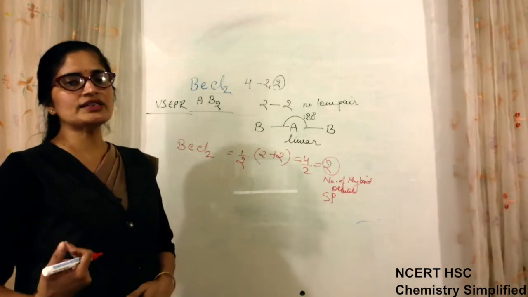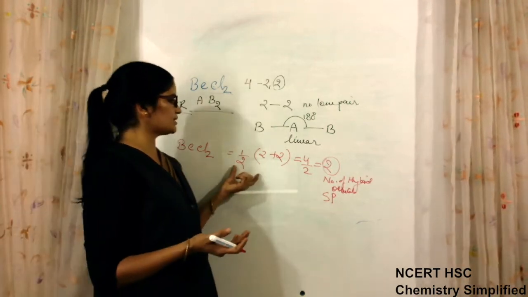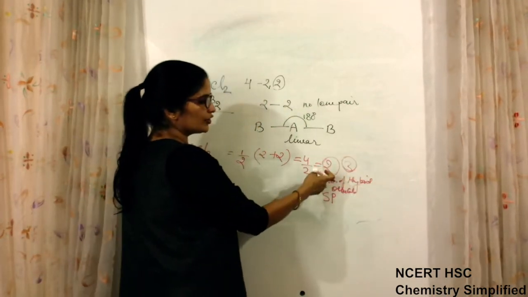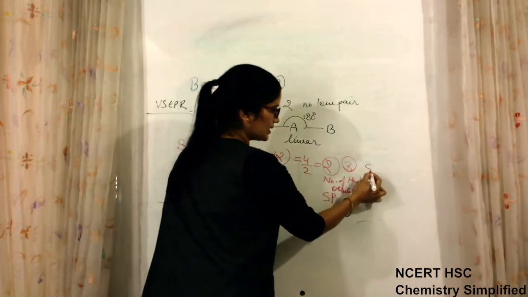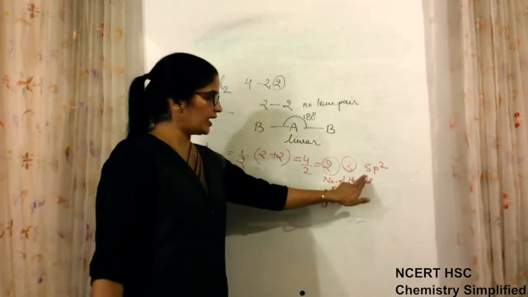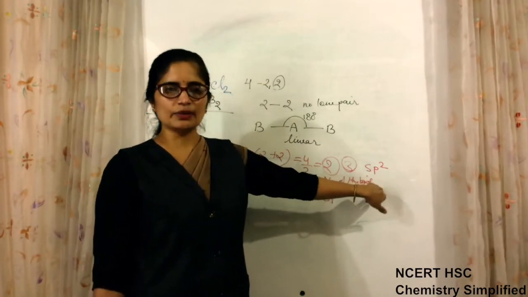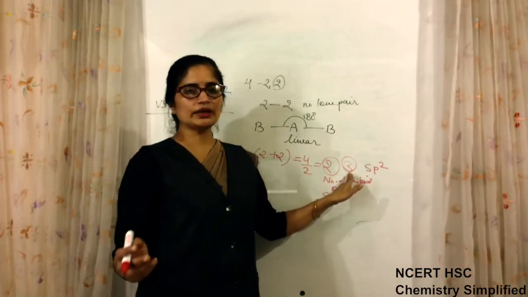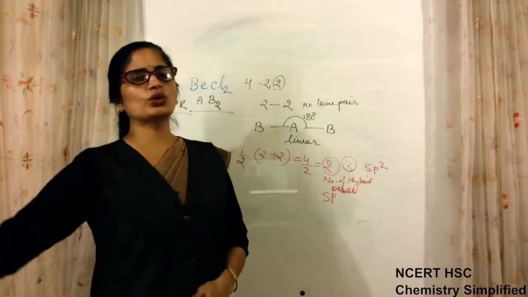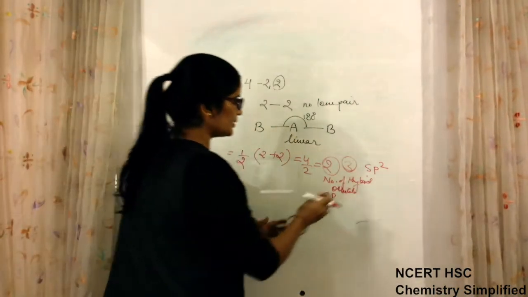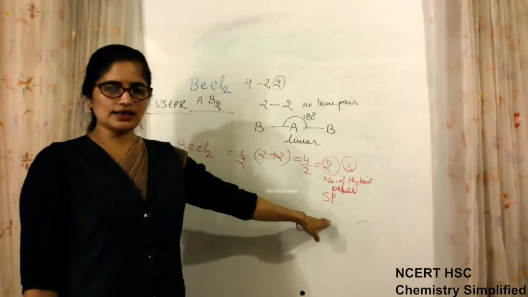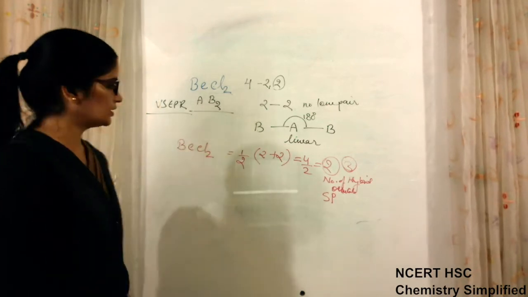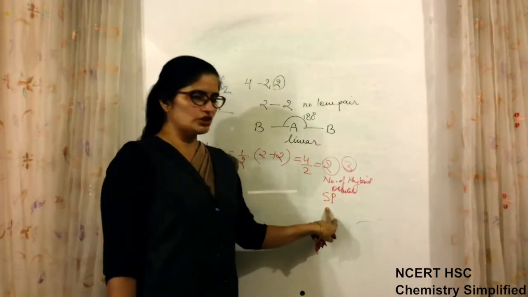As we proceed and see other molecules, you will come to know that it is very easy by this method of getting the number of hybrid orbitals. Suppose this number, instead of 2, comes 3. Then 1 S and 2 P have undergone hybridization, and the type of hybridization will be SP2. If this number is 4, the hybridization will become SP3. Like this it goes on increasing. So the number of hybrid orbitals easily tells us the type of hybridization. The only thing is that we always have to start with S and P. So for BeCl2 the type of hybridization is SP.